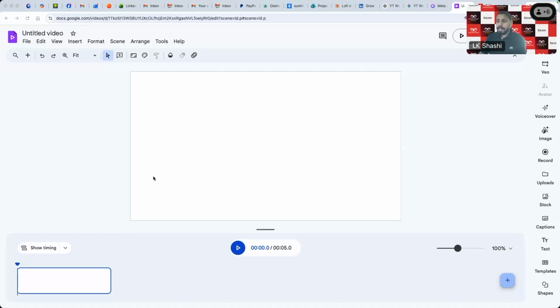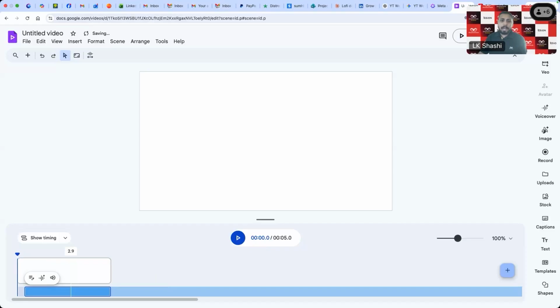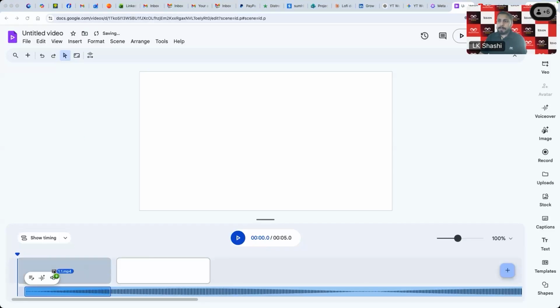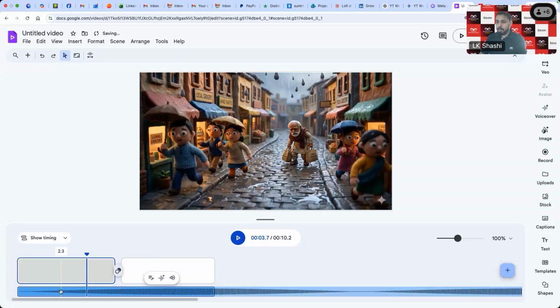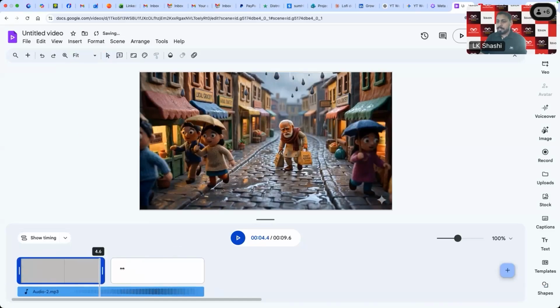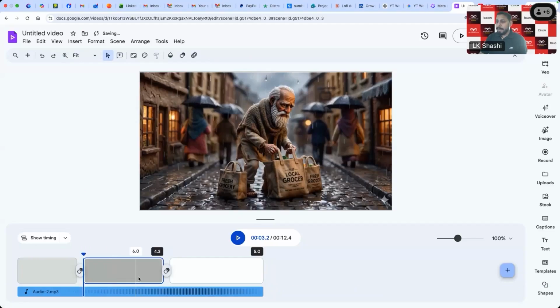Simply drag and drop your audio file here, and then you can upload your video file here, and you can further tweak whatever you want on the video and audio. You can simply select and adjust the length of the video and audio. Let's say I'm just using this, then I have another shot that I want to use, so I'll use this shot next here. So that's how I make the edit.